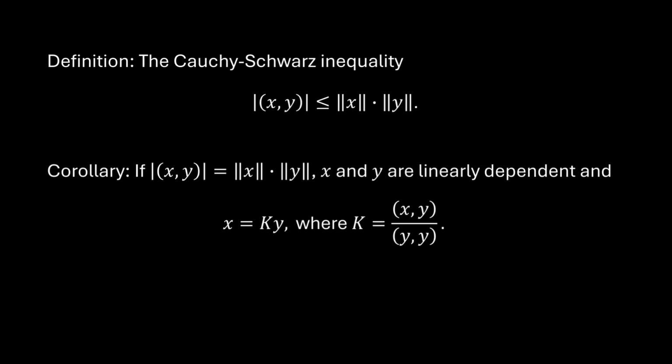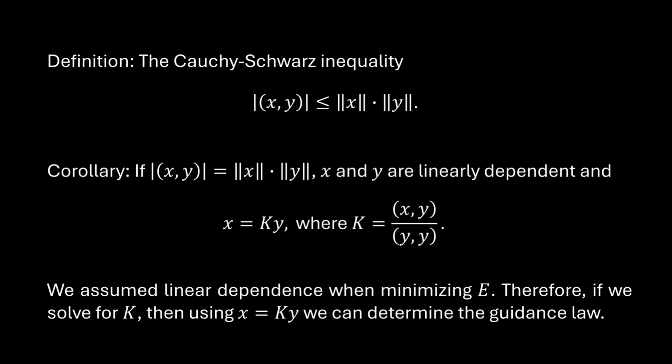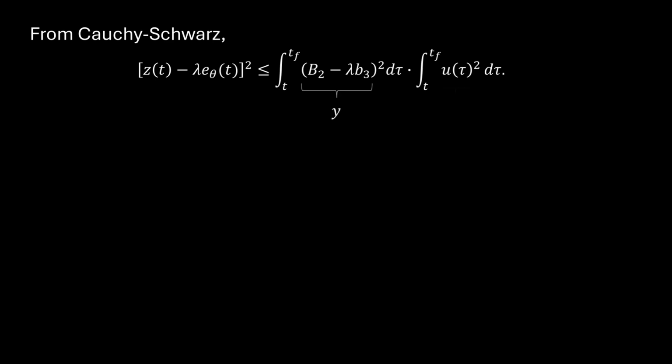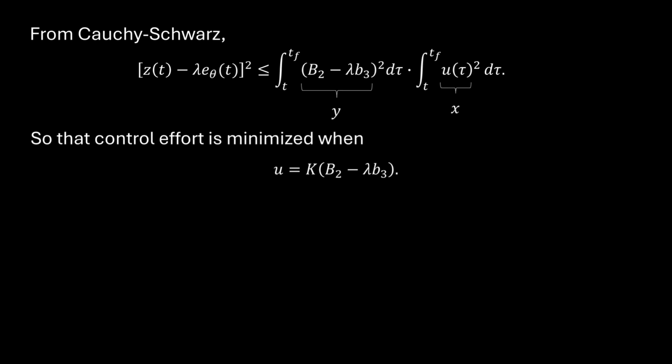Back to the Cauchy-Schwarz inequality. Note that we assumed linear dependence between x and y in the process of minimizing E. So if we determine k and then use that linear dependence, we determine the minimal control effort in the guidance law. So from our application of Cauchy-Schwarz, we have x and y noted. Our guidance law becomes the linear feedback law in this abstract form. Now we wish to solve for k.